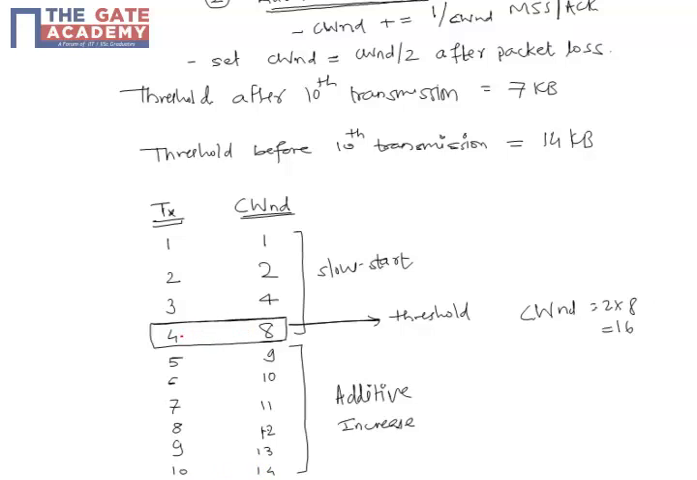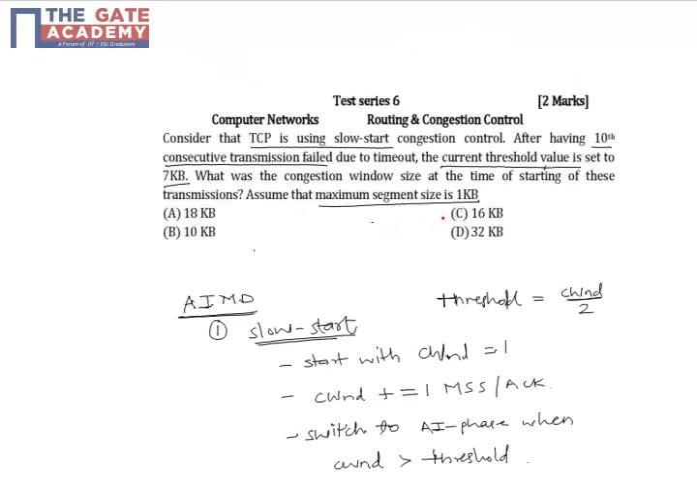Since the scheme is switching to additive increase phase after 4th transmission, that means the threshold was 8 at this place. And we know that threshold is half of congestion window. That means the congestion window size was 2 into 8, which is 16. So before start of this transmission 1 to 10, the actual congestion window size was 16 MSS. That's what is the required answer. So the correct answer to this question would be option C, that is 16 kb.